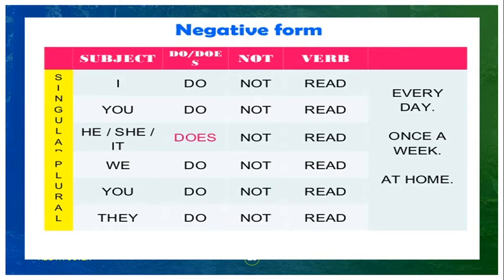If we want to frame a negative sentence in simple present tense, we are adding not. I do not read every day. You do not read every day. But if the subject is he, she, it, we are using does. He does not read every day. She does not read every day.